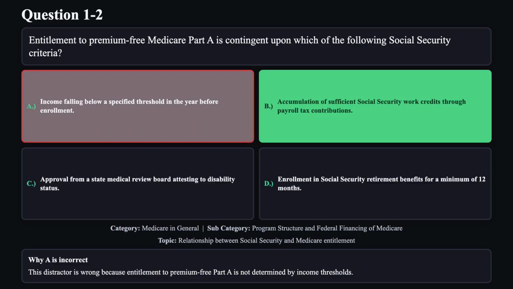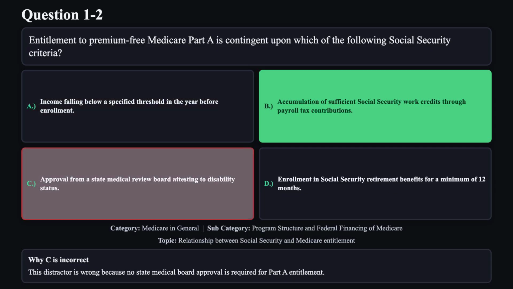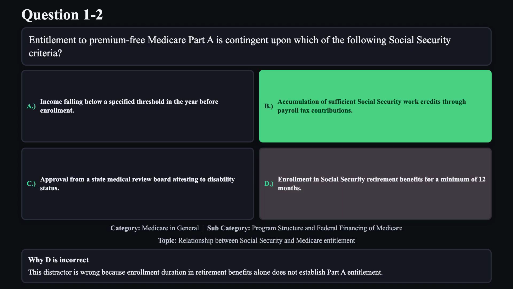Reason A is not correct. This distractor is wrong because entitlement to premium-free Part A is not determined by income thresholds. Reason C is not correct. This distractor is wrong because no state medical board approval is required for Part A entitlement. Reason D is not correct. This distractor is wrong because enrollment duration and retirement benefits alone do not establish Part A entitlement.